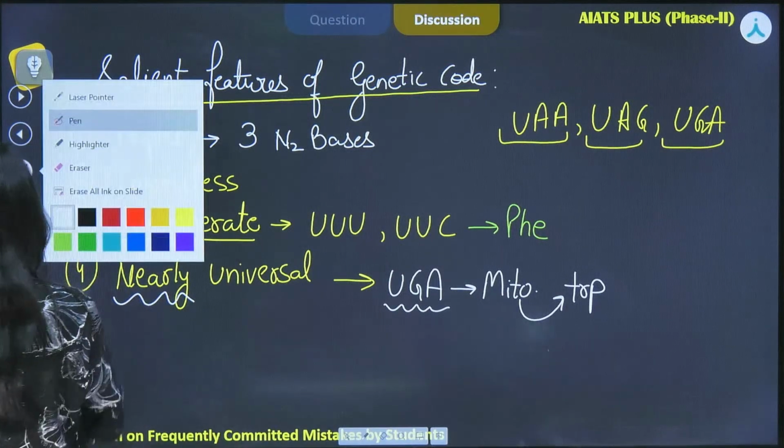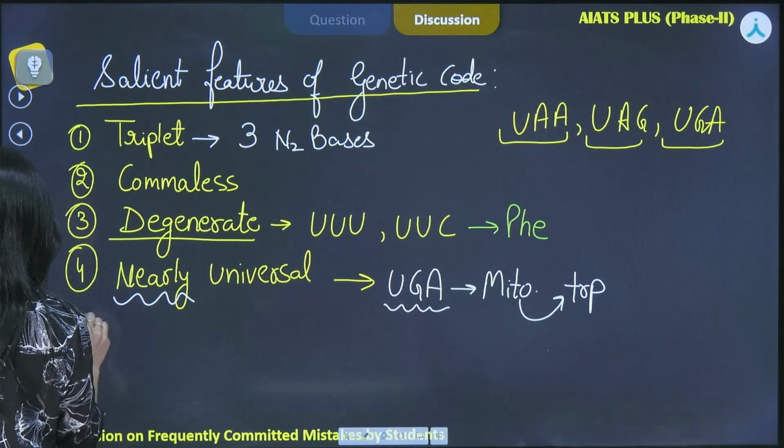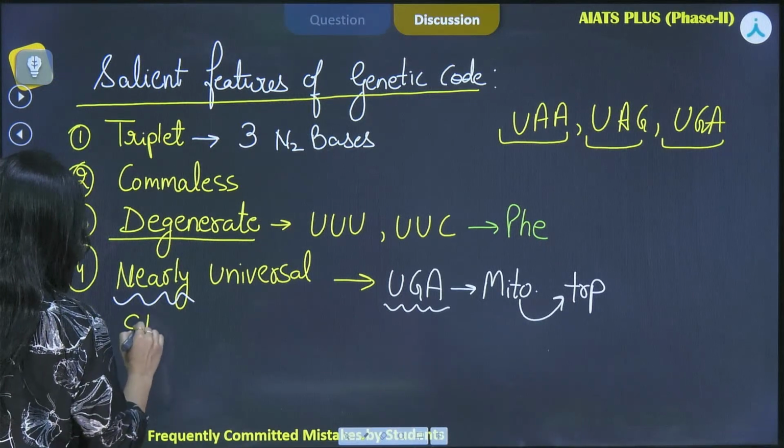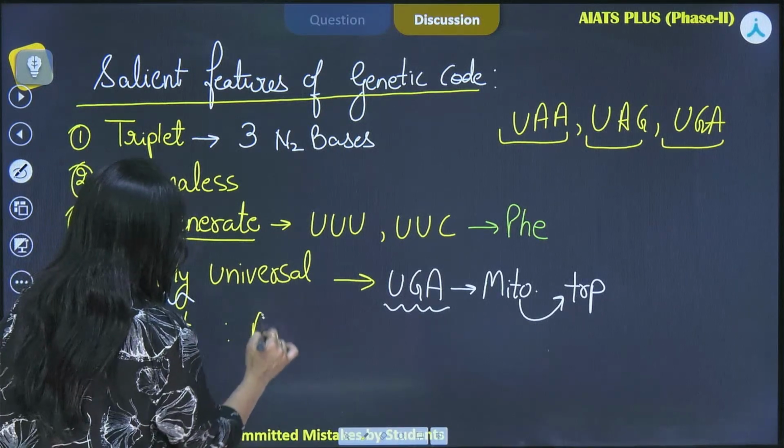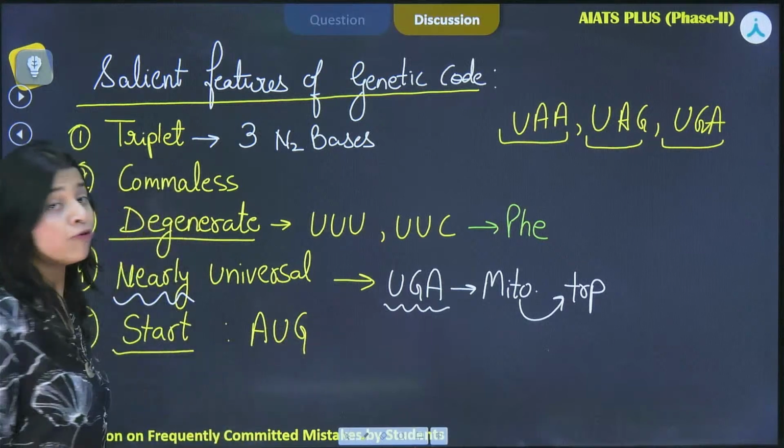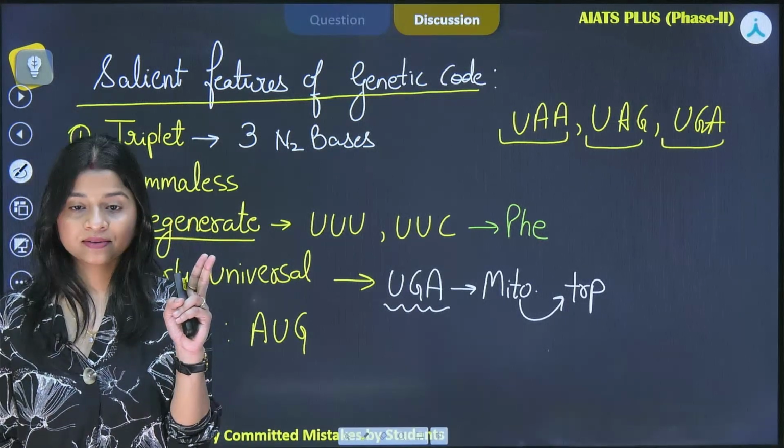Okay, then comes the fifth one, that means start codon. Start codon is AUG. I discussed it with you, and AUG performs dual functions.